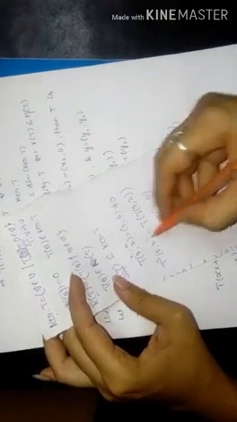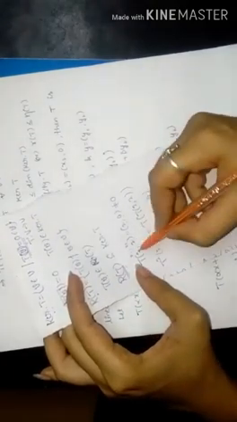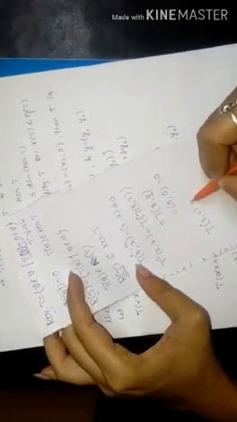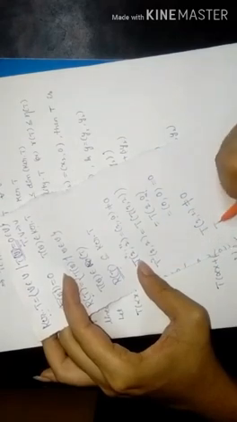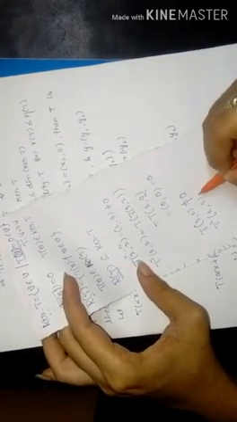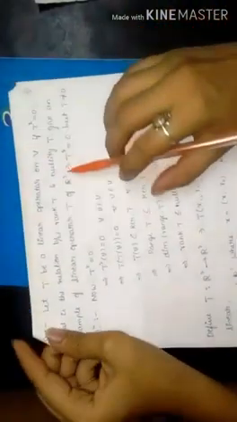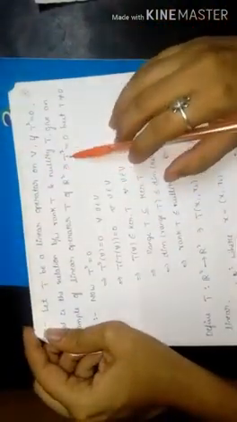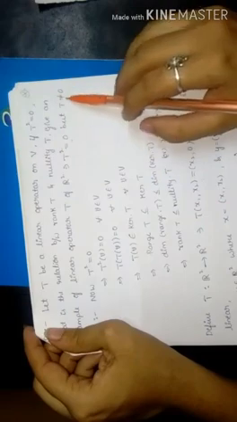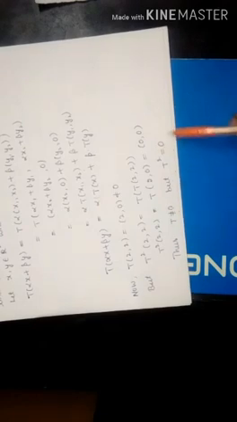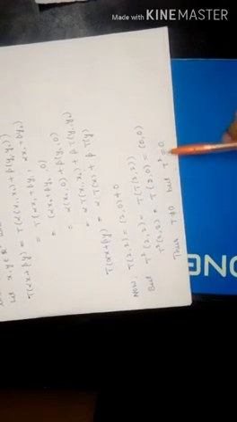So what did we get here? T of 2 comma 2 is not equal to 0, but T square of 2 comma 2 is equal to 0. So we considered a linear operator for which the condition T square is equal to 0 but T is not equal to 0 is satisfied. So from this one we can say that T is not equal to 0, but T square is equal to 0. Hence the